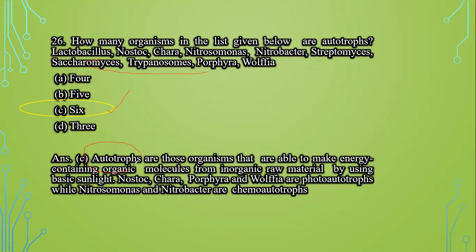Autotrophs are organisms that are able to make energy containing organic molecules from inorganic raw material by using sunlight. So autotrophs among this list are Nostoc, Chara, Porphyra, Volvox. These are the phototrophs, while these Nitrosomonas and Nitrobacter are chemoautotrophs.